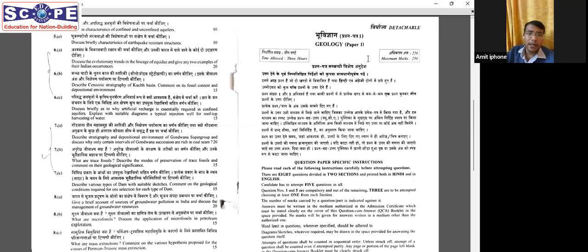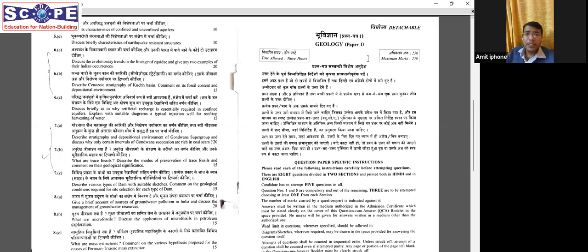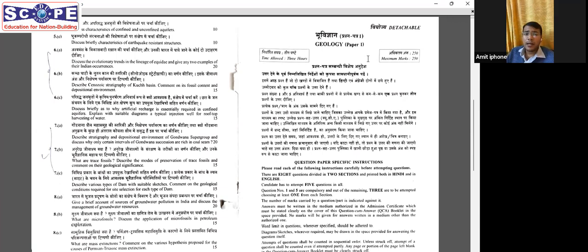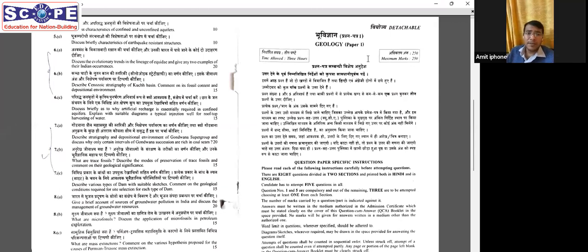Again, straightforward from stratigraphy. 6C, discuss briefly as to why artificial recharge is essentially required in confined aquifer, with suitable examples, and a typical injection well for rooftop harvesting of water. Again, very simple, straightforward. Artificial recharge, why would you need it in a confined aquifer? Because they do not have a natural source of getting filled as an unconfined aquifer has, because that is connected to the top surface. As the surface water connection is not there, that's why you need it. And then a rooftop rain harvesting model is something which you have to study. There are new models coming up for rainwater harvesting. You can take those up and make a good answer.